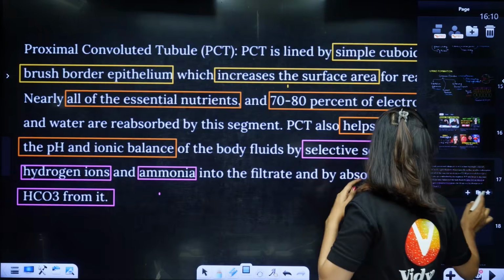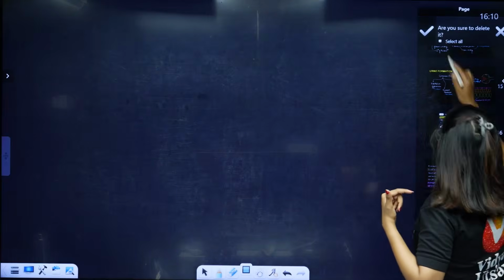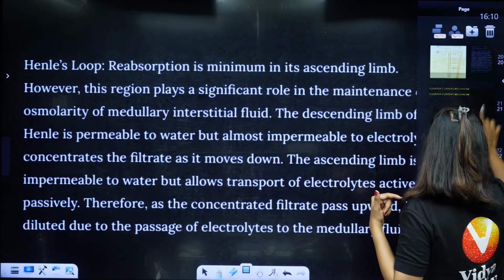Now I'll teach you one thing. Oh, I don't want this, wait, this will become grey color, students. We'll take it from down.